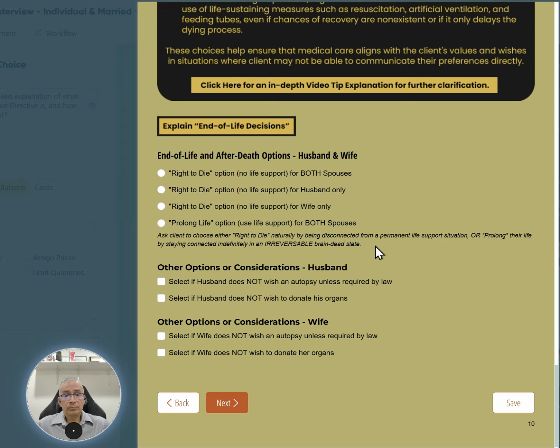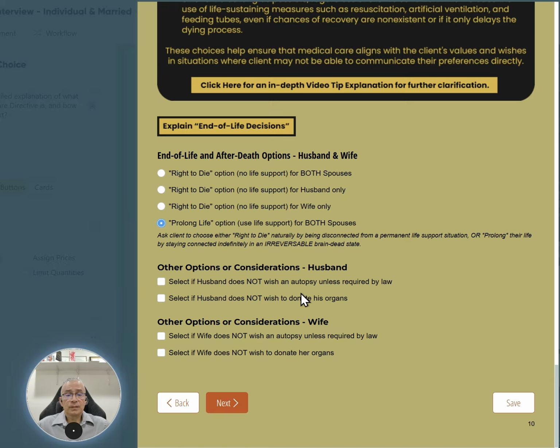And in that scenario, do they want to die naturally, the right to die, no life support? If both spouses want that option, no life support, select this option here. If only the husband wants no life support in that scenario, or only the wife, or if both spouses want to prolong their life and stay on permanent life support, even though they are permanently brain dead, it's that option there.